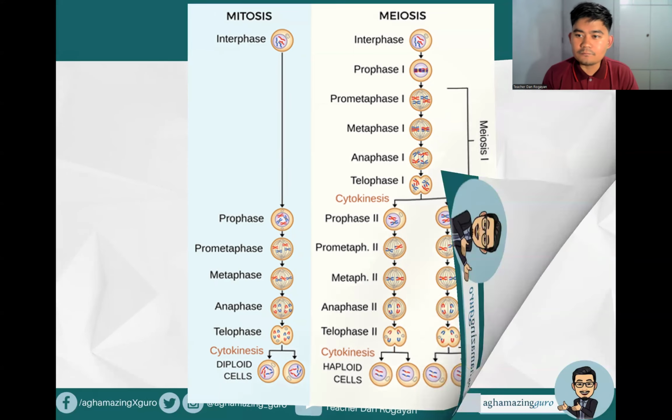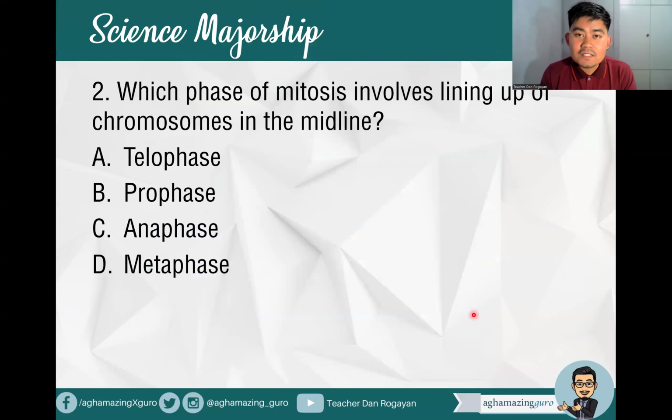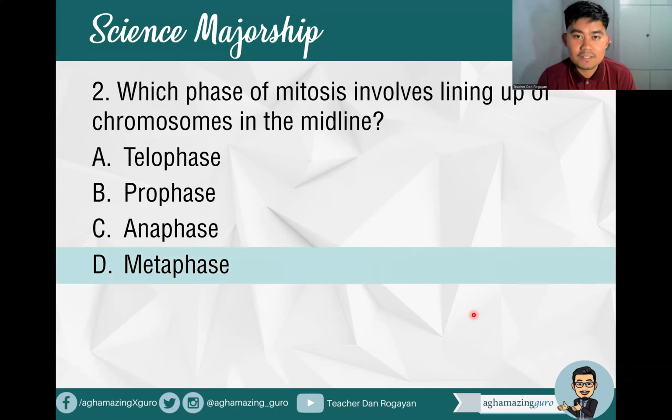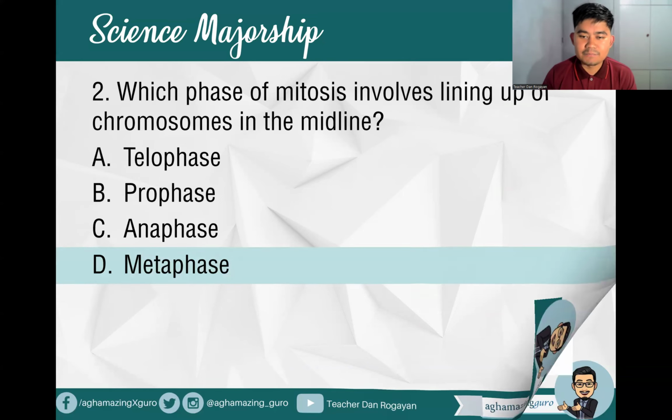All right. Number 2, which phase of mitosis involves lining up chromosomes in the midline? A. Telophase, B. Prophase, C. Anaphase, D. Metaphase. Okay? Of course, pag midline, pag gitna, that is metaphase, right? So metaphase is where the chromosomes line up in the midline, right?